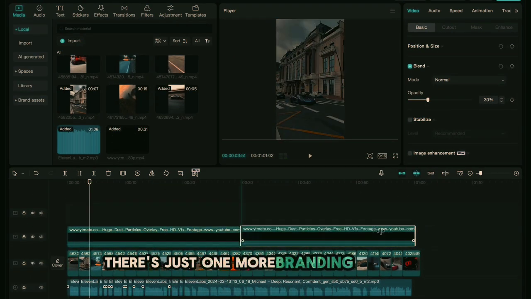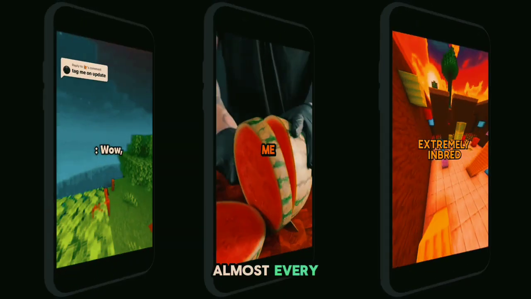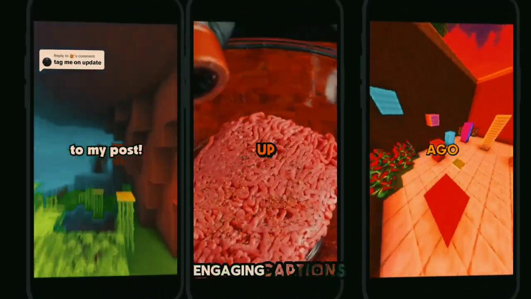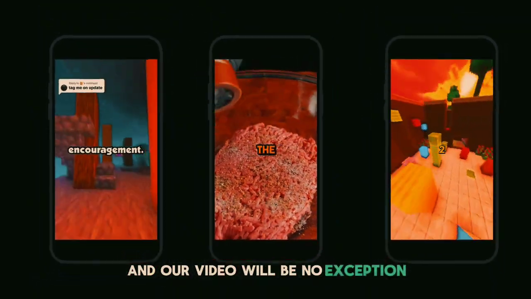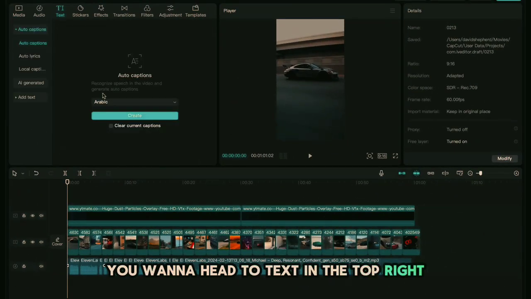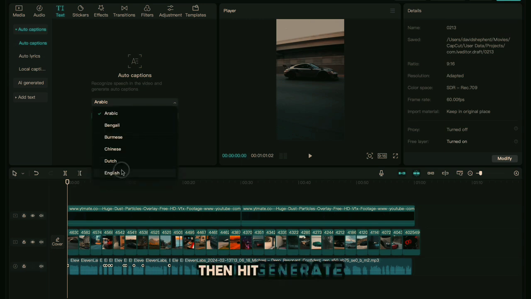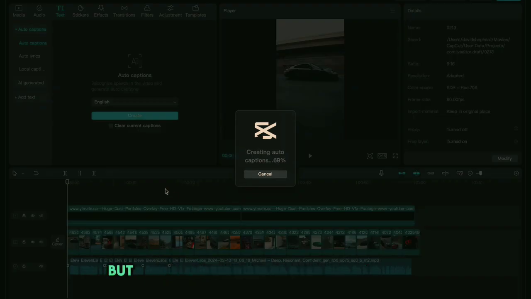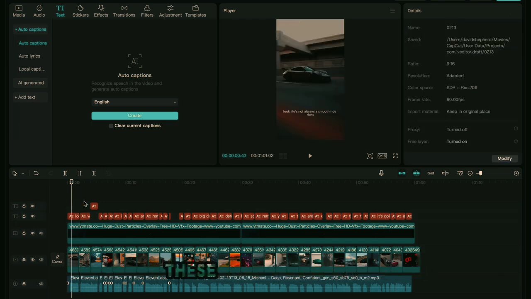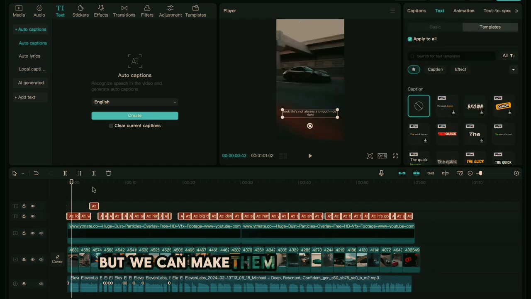There's just one more branding thing we want to add. Almost every TikTok video these days has these engaging captions, and our video will be no exception. You want to head to text in the top right, then select auto captions, then hit generate. CapCut will take a minute, but you'll be left with perfect captions for your speech. These captions are okay, but we can make them a whole lot better.